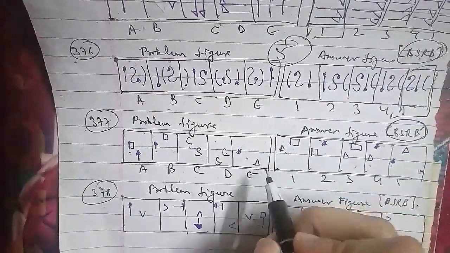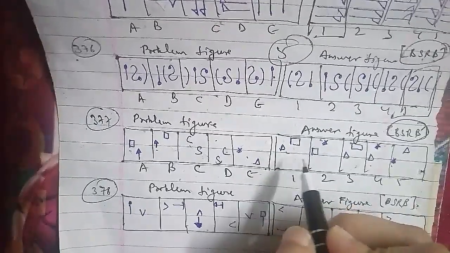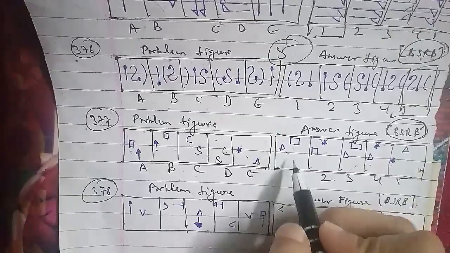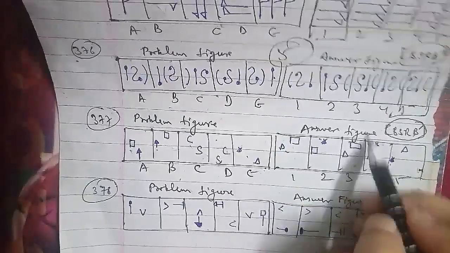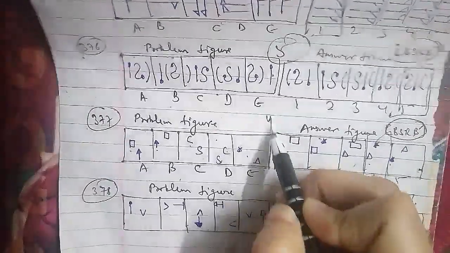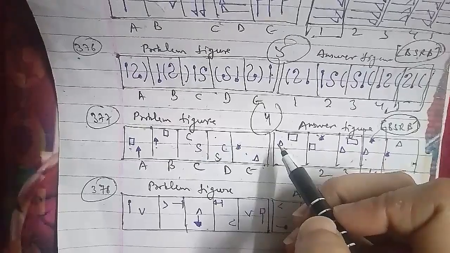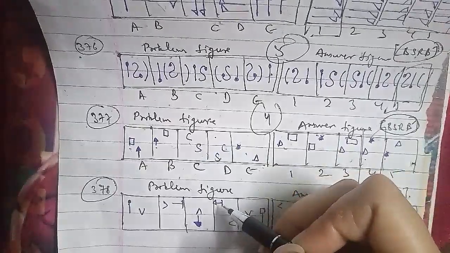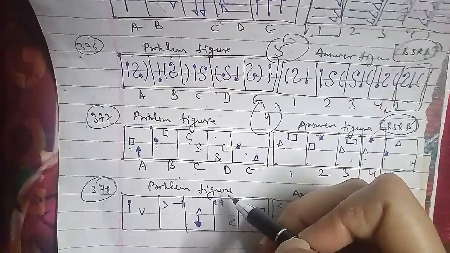Answer figure we have 1, 2, 3, 4 and 5. So the V-shaped symbols rotate 90 degrees anti-clockwise in each step and move stepwise upward and down along the diagonal, and the arrow rotates 90 degrees clockwise, moves 1.5 sides of the square in clockwise direction, and its head gets replaced by a new one in each step. So after the E figure, we will be having a fifth figure that will be the right answer for this